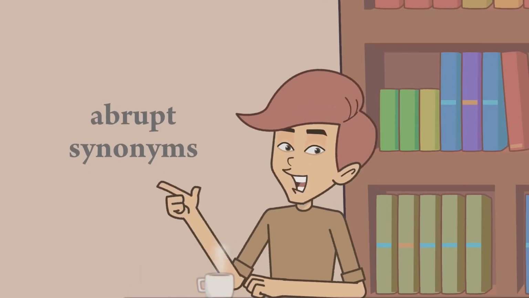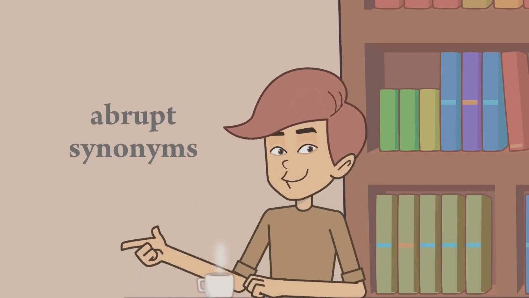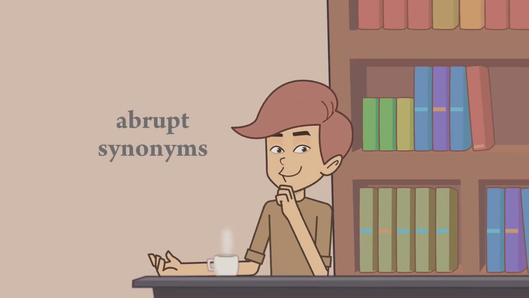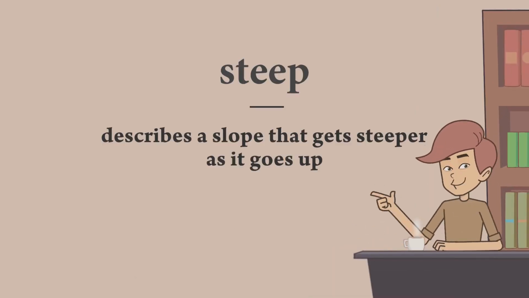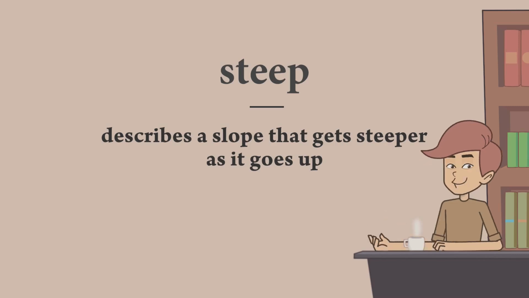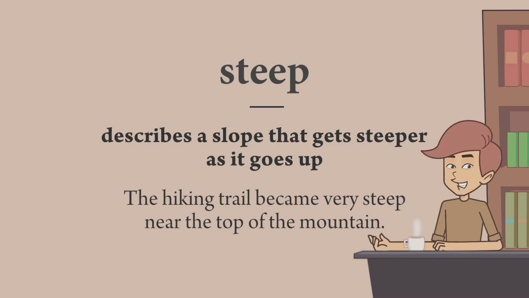All these words mean very steep or difficult to climb, but they are used in different ways. Steep describes a slope that gets steeper as it goes up. It is hard and dangerous to climb. The hiking trail became very steep near the top of the mountain.